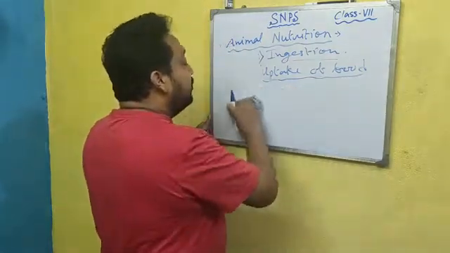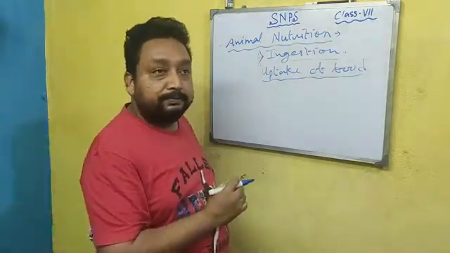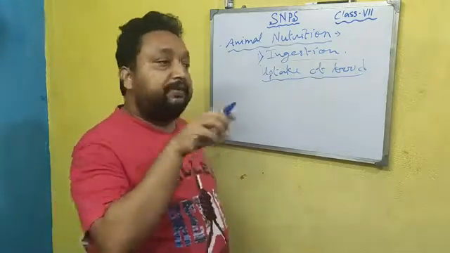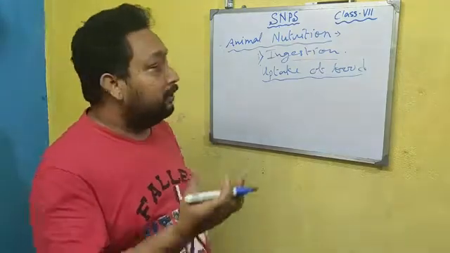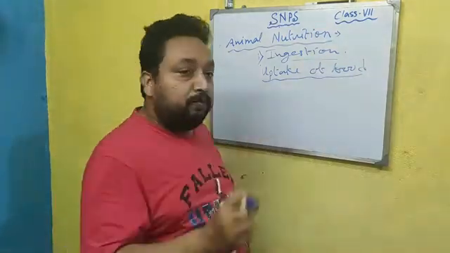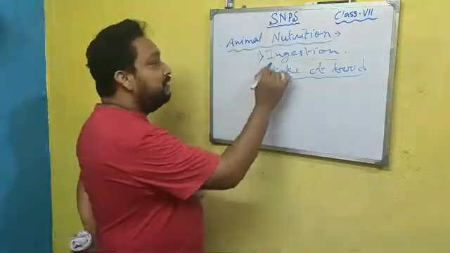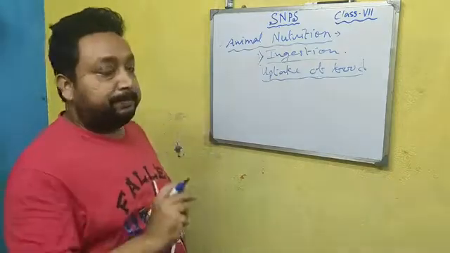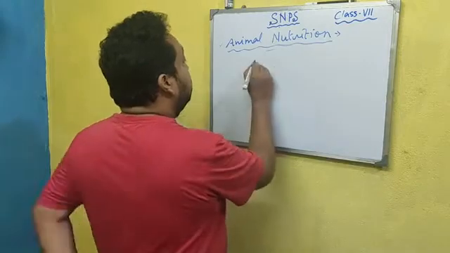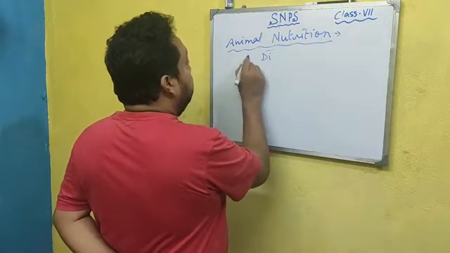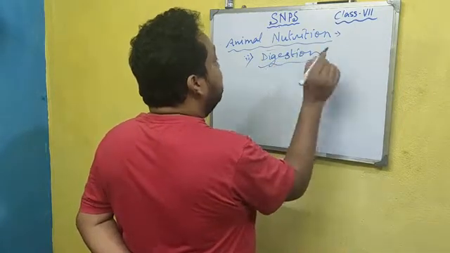But animals like human beings take food by our hands. Cows and goats directly take their food by the mouth. So anyhow, the process in which food is taken into the body is known as ingestion. This is the first step. The second step is digestion. What is digestion?